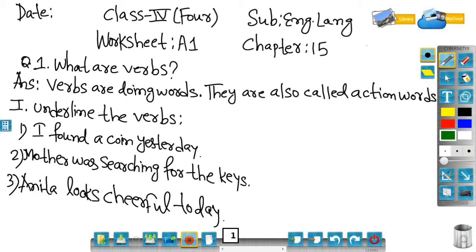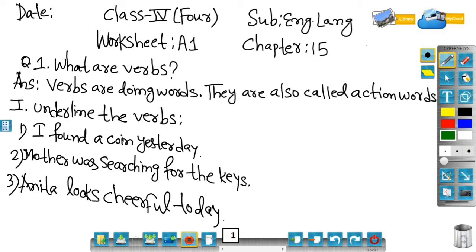And the first exercise we are coming to: underline the verbs. Means I have written 3 sentences here, and in each and every sentence what you have to do? Only underline the verbs. The first sentence is: I found a coin yesterday. I found a coin yesterday. What is the action word? What is the doing word in this sentence? Action, doing word, action word, verb. Okay, we are giving it 3 names: doing word, action word, verbs. But it is the same one.